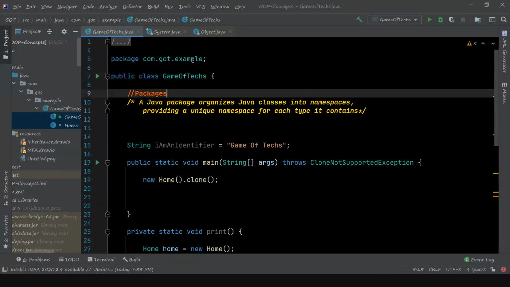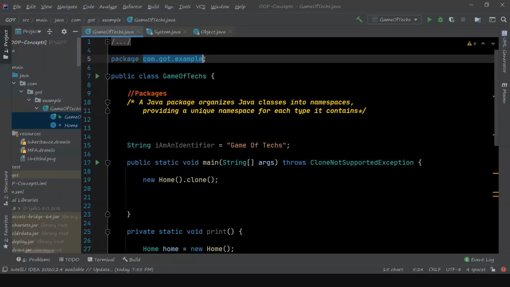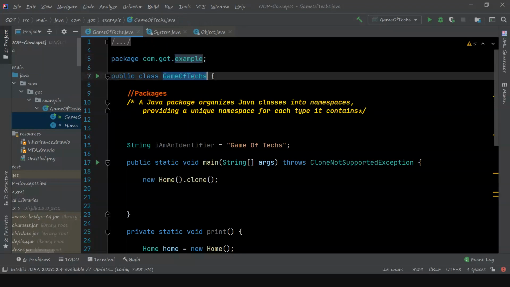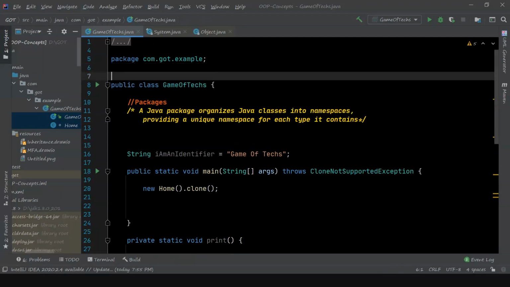Now, do you think in this example package, I can have two classes with the same name? No, that is not possible, because Java does not support multiple classes with the same name. You cannot even create one class GameOfTech and create another interface with the same name.